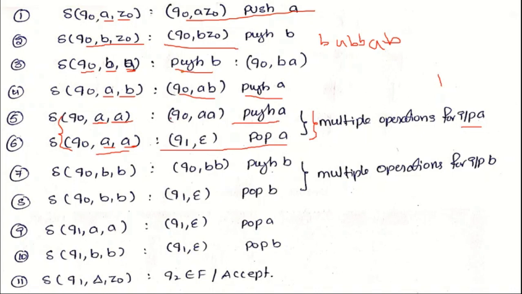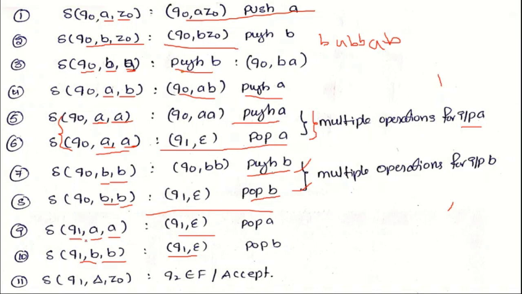In the same way, from current state Q0, input is B and top of the stack is B, here also we perform multiple operations. One is a push operation, another is a pop operation for the same state, same input and top of the stack combination. That's why this PDA is known as non-deterministic. After that, in case we are at Q1 and input is A and top of the stack is A, then perform the pop operation. Input is B, top of the stack is B, then perform the pop operation.